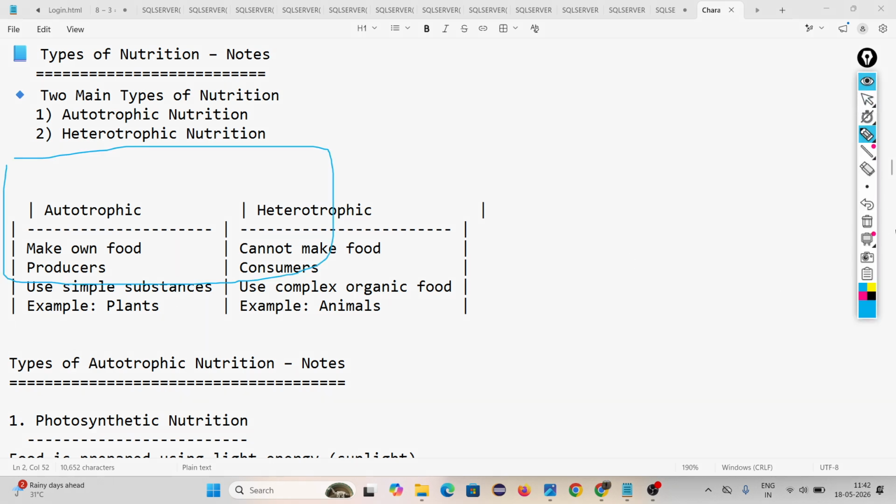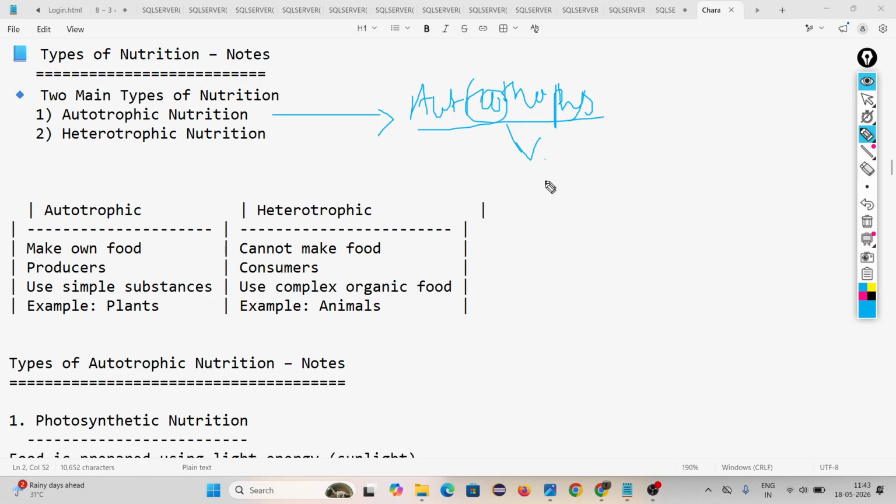What do you mean by autotrophic? Autotrophic nutrition means making your own food. The organisms which perform autotrophic nutrition make their own food. They make food by their own. The organisms who make food by their own are called autotrophs. Their nutrition style, how they take in food, is called autotrophic nutrition, and the organisms are called autotrophs.